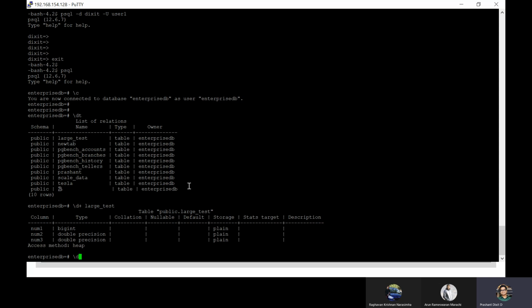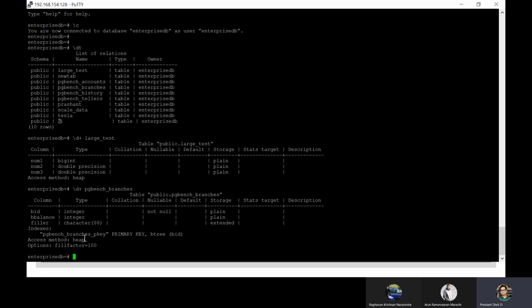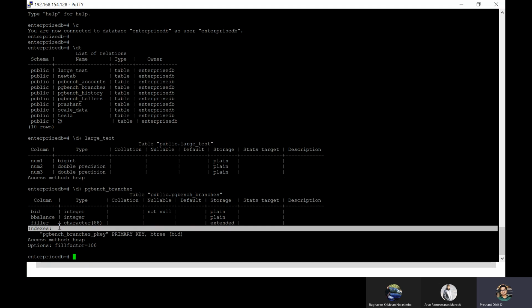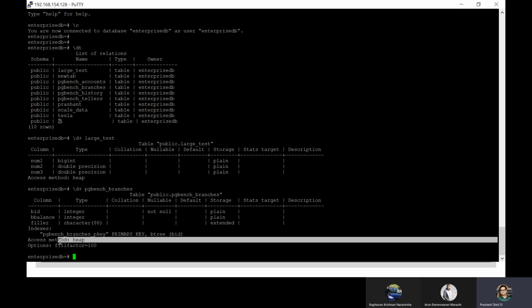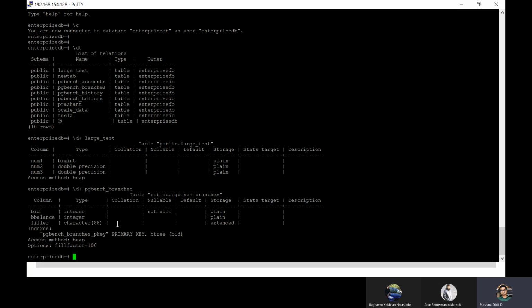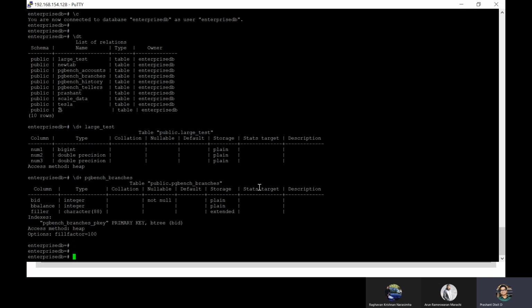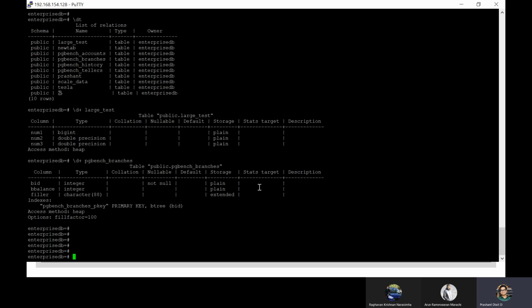Let's do the same for a few more other tables. Okay, we have got heap. We've got some other information too, like it provided indexes information and primary key as well. Leave that thing. But yeah, with this table too, we have got two of the columns as plain and one as extended, because this is a character type. Character type always comes with the default extended, and for integers, it always comes as a plain type, right? Access method is again the same, heap, because that's the only possible access method if you're running on 12, because it doesn't have any new type of access methods. Okay, I think I've discussed this.